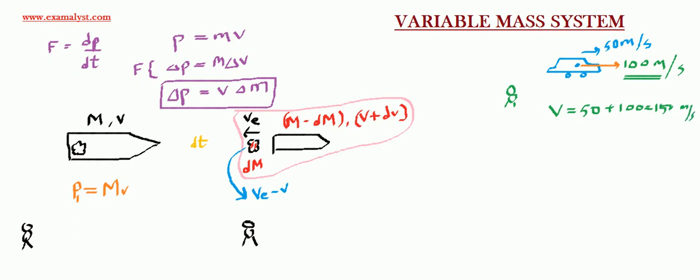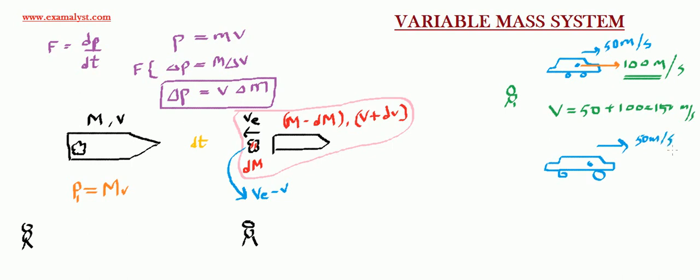Now consider the same case. There is a driver in a car who has a ball with him, and the car as well as the ball inside the car, which is also moving with the car, is moving at 50 meter per second.